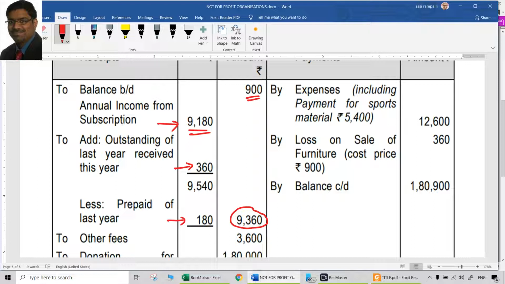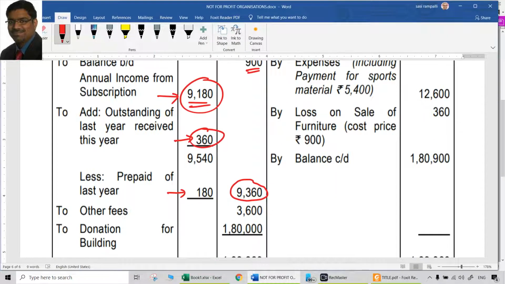But when you have annual income from the subscriptions, and there is some income which was not related to this year, which was outstanding of last year, but is received this year, definitely it should be added to the income. So this is correct. Prepaid of last year, prepaid not by us, prepaid by the members of the club. So they prepaid last year. That means it is related to the income of this year. So this should have been already included in this 9,180. That is why they have reduced it from 9,180 to arrive at the actual receipt from subscriptions, 9,360.